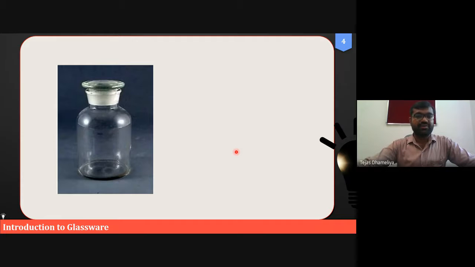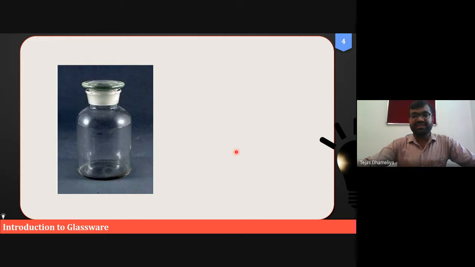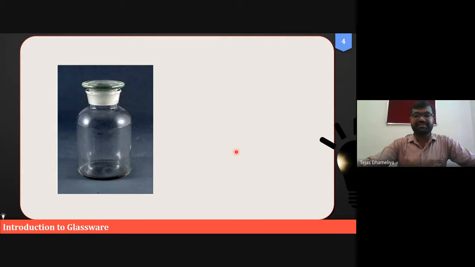Iodine flask. So actually, this is not the iodine flask. Can any other one tell what this is? So it's a reagent bottle. Yeah, it's a reagent bottle. Geeta, are you there? Yes, sir. What is the use of this reagent bottle?